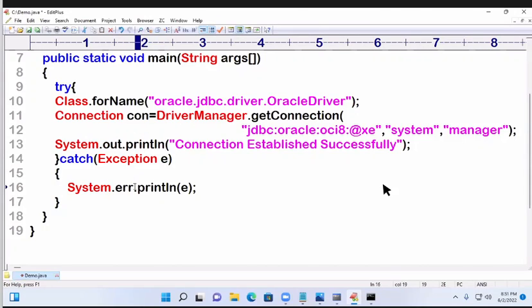Okay. Here err, but if you write err here it also works. Here if you write out it also works. But don't write that. Don't write.